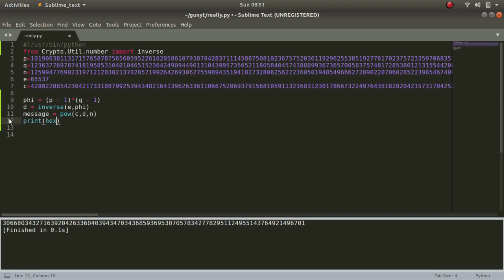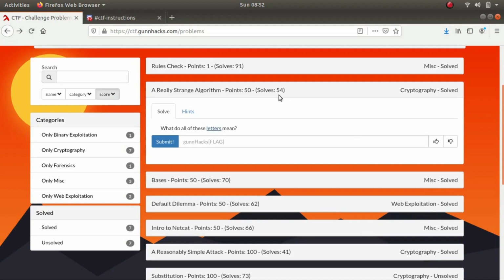Print hex of the message. Now this is the hex of the message. Now we'll have to remove this part and the L part. So we'll be doing [2:-1] and decode hex. And this is the flag for the challenge.